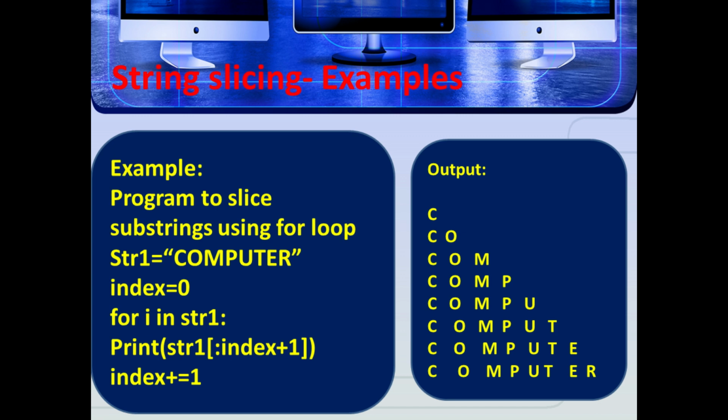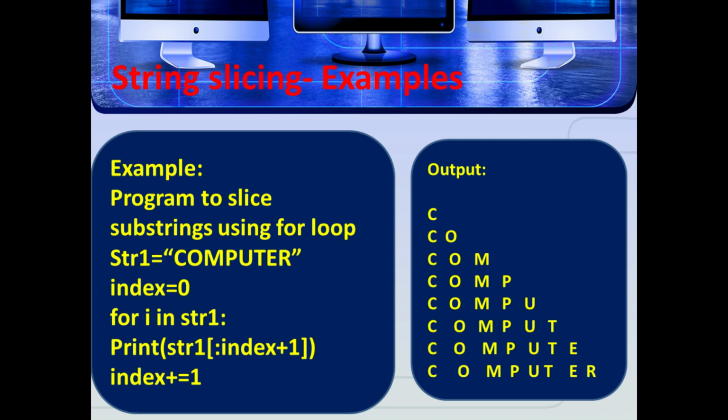Next one is a program to slice substrings using a for loop. str1 is "computer", index equal to 0. For i in str1, print of str1[:index+1]. See the program. First str1 is equal to "computer", index equal to 0, so starting from 0. Then the increment operator, index plus equal to 1, is given inside the loop. So next one is print of str1[:index+1].